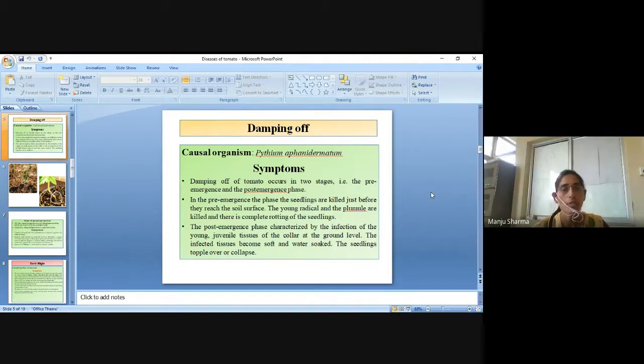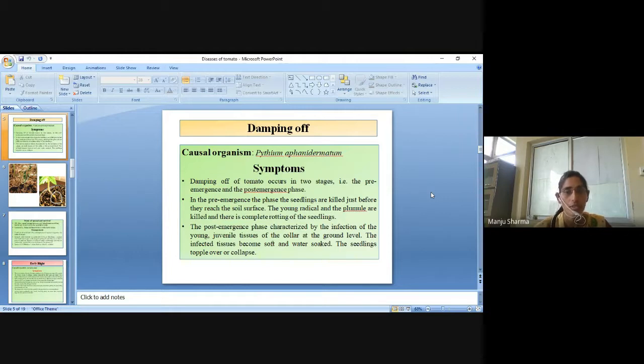Pre-emergence phase means the seedlings are killed just before they reach the soil surface. That's why it is pre-emergence, because it is caused during the early stage after sowing. So the young radicle and plumule are killed, and there is complete rotting of the seedlings.